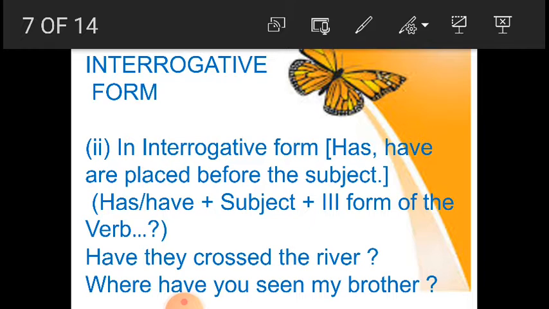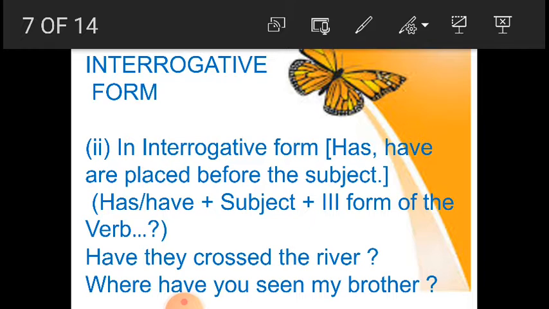Have they crossed the river? Now here we have taken have first plus subject. Who is the subject here? They, because we are not talking about a single person, we are talking about more than one. So they crossed. Here crossed is the third form of the verb, and then comes the object, that is the river. Have they crossed the river?